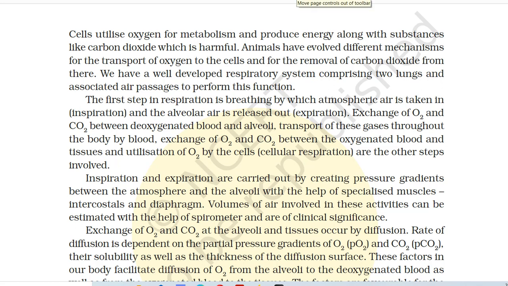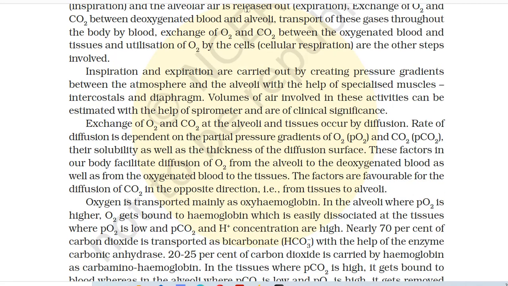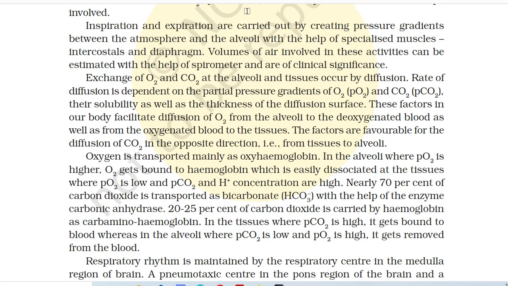Exchange of O2 and CO2 between deoxygenated blood and alveoli, transport of these gases throughout the body by blood, exchange of O2 and CO2 between the oxygenated blood and tissues, and utilization of O2 by the cells, that is cellular respiration, are the other steps involved. Inspiration and expiration are carried out by creating pressure gradients between the atmosphere and the alveoli with the help of specialized muscles, intercostals and diaphragm. Volumes of air involved in these activities can be estimated with the help of spirometer and are of clinical significance.